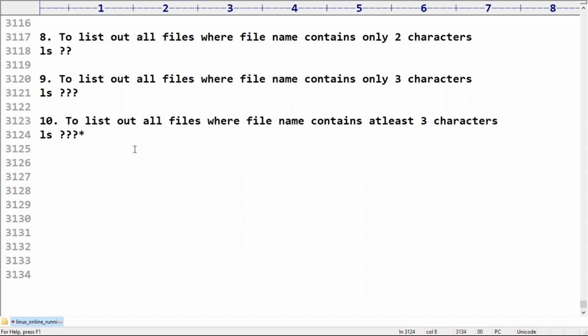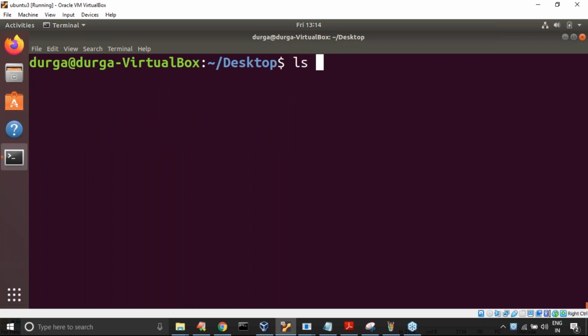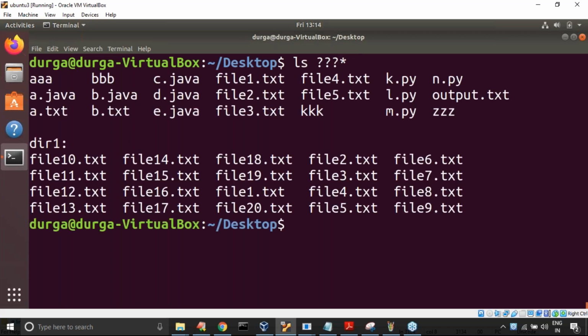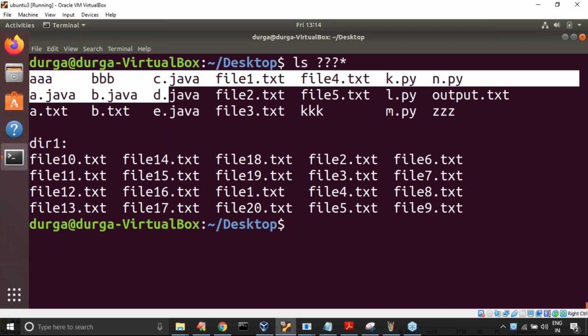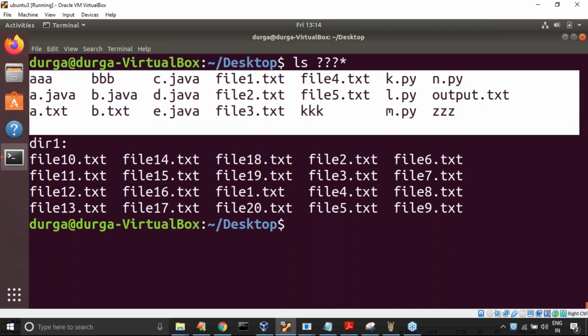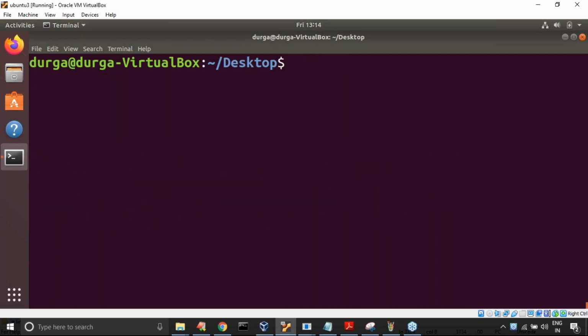Okay, like now ls ???*. Three characters must be compulsory. After that, any number of characters you can take. Have you observed the answer we are going to get, right? This is what you people should be aware of clearly.